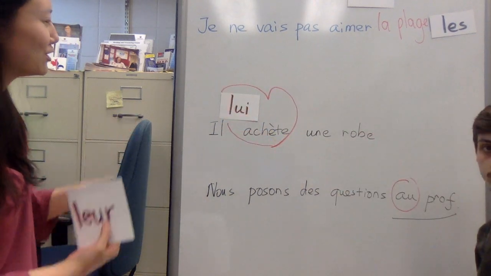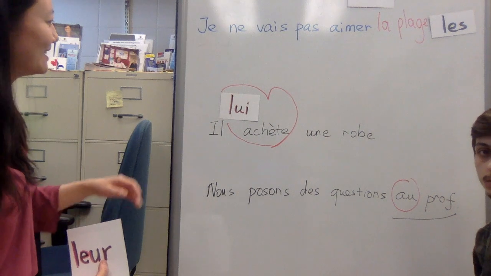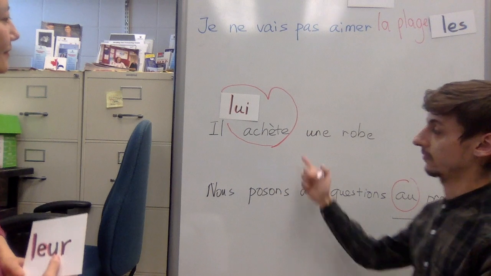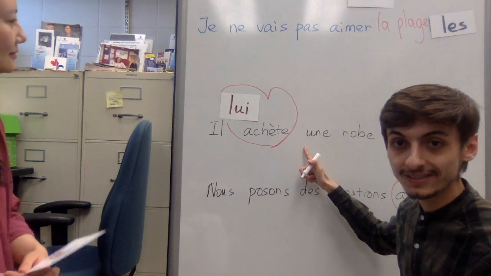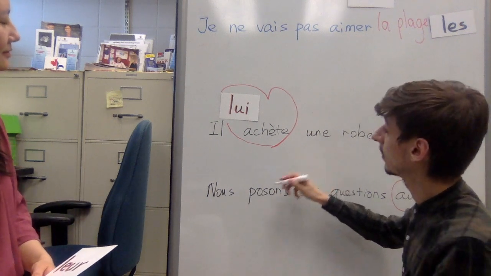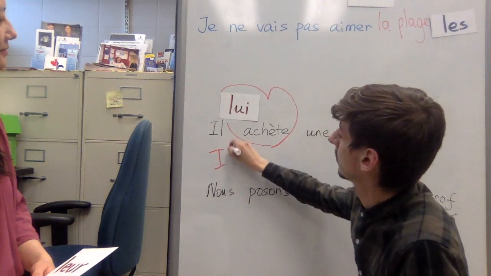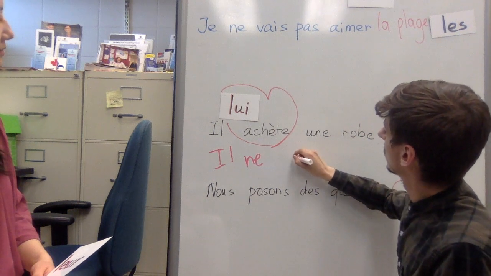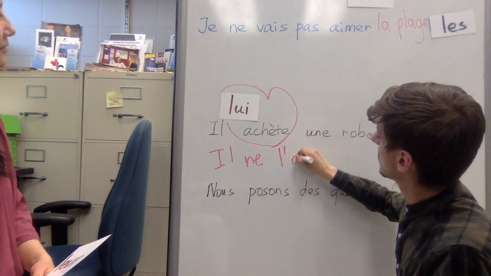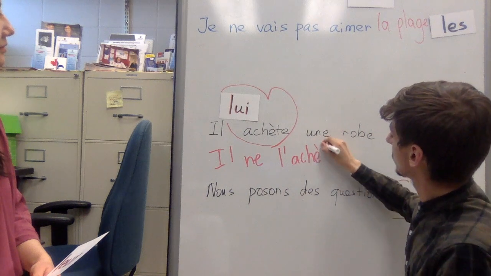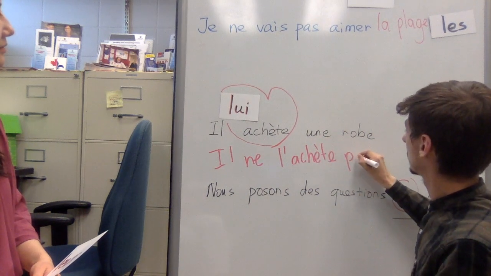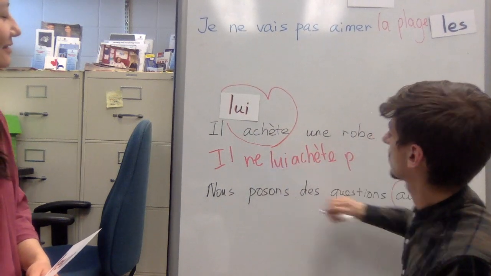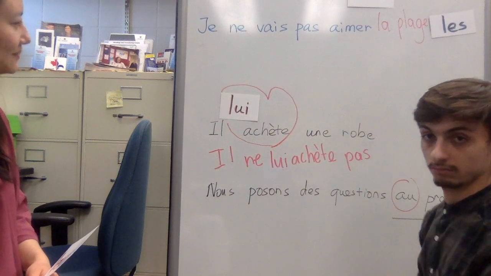So when you form the negative, you put them between ne and pas. So if you turn this affirmative sentence into a negative one, il ne lui achète pas.